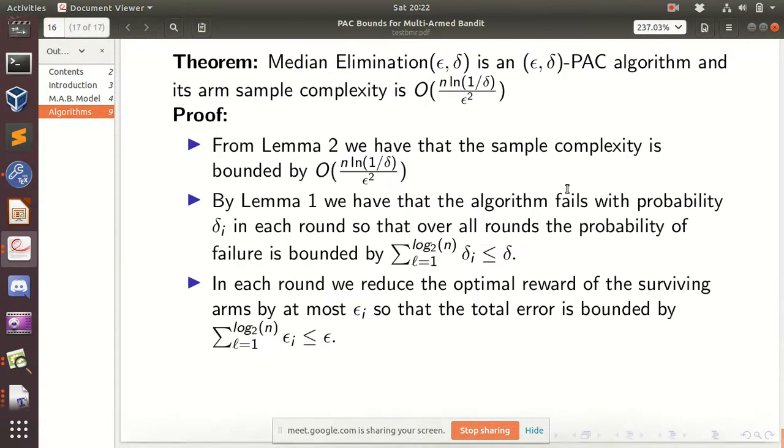The online problem is your arms are coming one by one. You don't have all the arms at the same time, and you are allowed to store some fixed number of arms. That fixed number can be order 1, order log n, or order log star n. But you're not allowed to store every arm. If you're storing every arm, it becomes an offline algorithm.